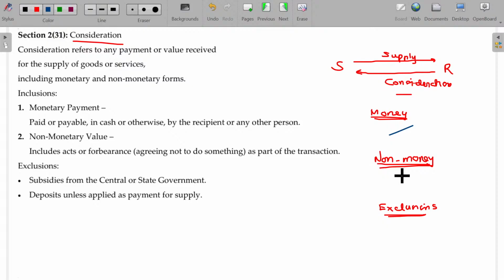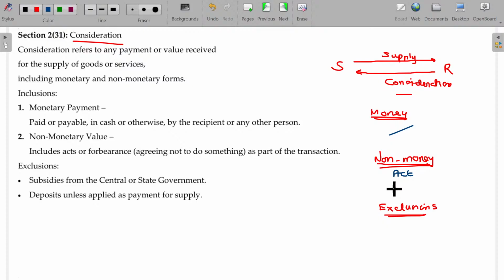In case of non-monetary, any action also can be considered as non-monetary. The money's worth for the actions carried out by the recipient. S supplies the goods and demands R to do some activity on behalf of S. Then the money's worth of that activity will be the consideration. Already we have studied in earlier classes.